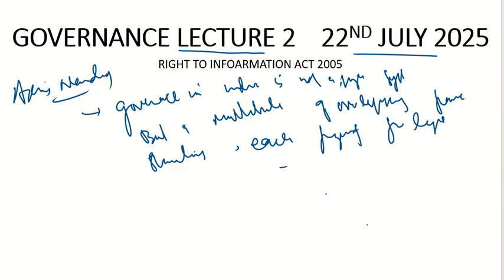For example, as I told you, there is a power dynamics. There we have the central government, state government, and the local governments, where there is an overlapping of power structures. What it eventually leads to is that all these power structures fight for legitimacy, and governance gets impacted.